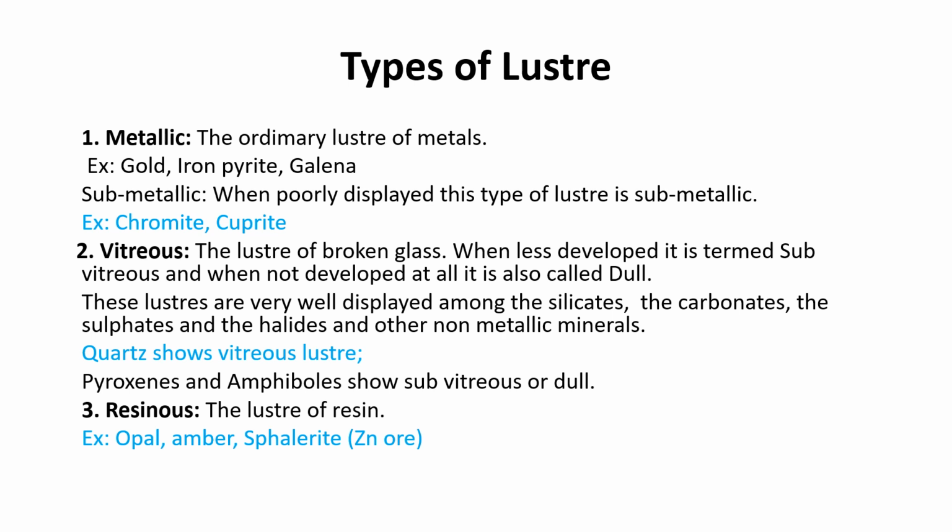Another type of luster is resinous luster. This is the luster of a resin, and you can see examples like opal, amber, and sphalerite. Sphalerite is a zinc ore. Most of the questions can be asked like this: chromite exhibits which type of luster? It shows a submetallic luster, and cuprite also shows submetallic luster. If you take opal or sphalerite, what is the luster of sphalerite? It is similar to the luster of a resin, so it shows resinous luster.